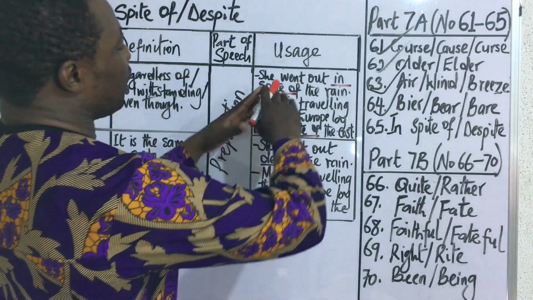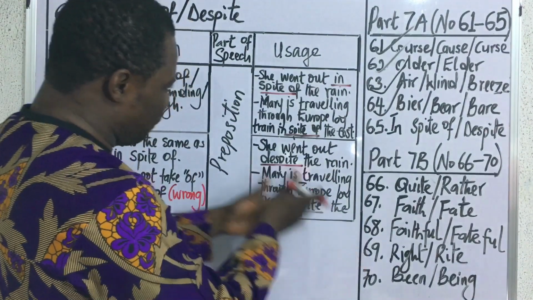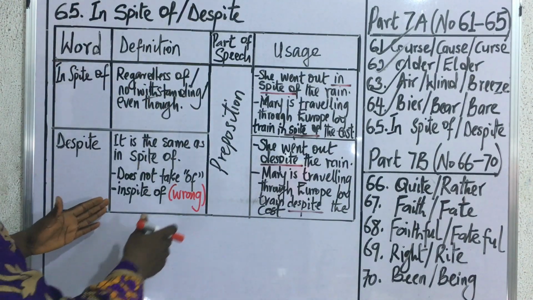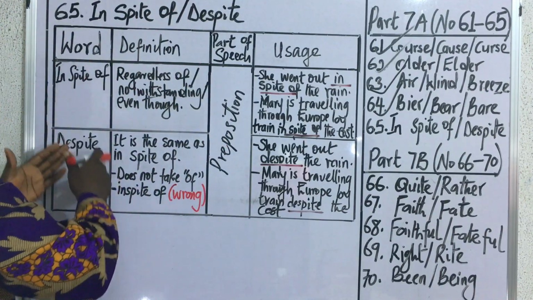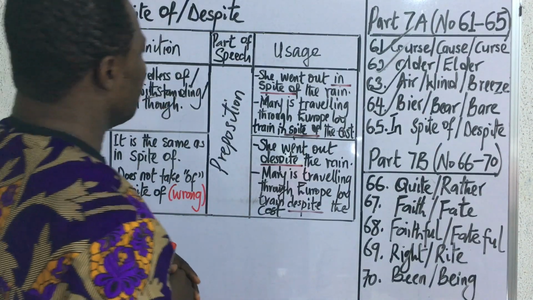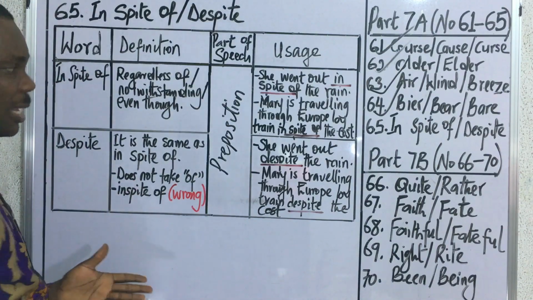So, if the two things happening in an expression are such that one is undermined for the other, then you can use any of these prepositions. You must understand as well that in spite of and despite are both prepositions. Now, like we said, in spite of and despite mean the same thing.